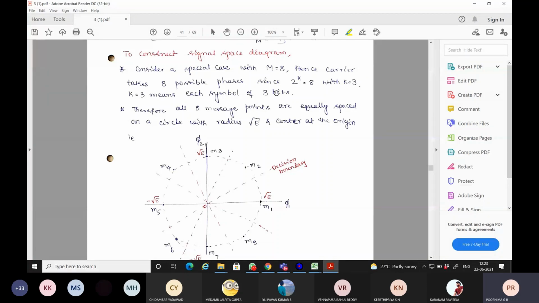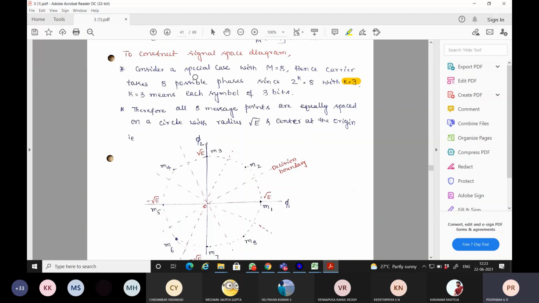Since 2 to the power of k is equal to 8, the number of bits per symbol k will be equal to 3. So each symbol carries 3 successive bits.